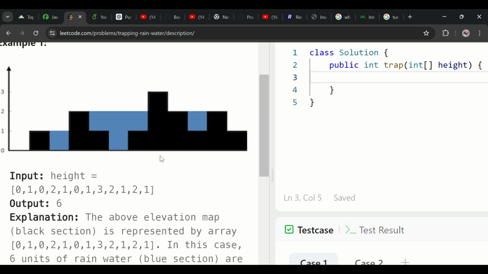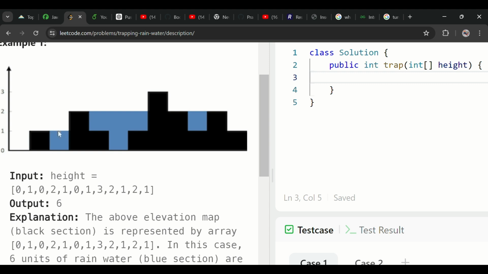From this question, what we have to know? The first thing, what is the height of the left block, from this left, and what is the height of the right block, like this block? If I know the right and left, I can compare them and return the minimum value. What is the trapped water? How can we find this trapped water? The water level minus the height of that block. This is the water level.